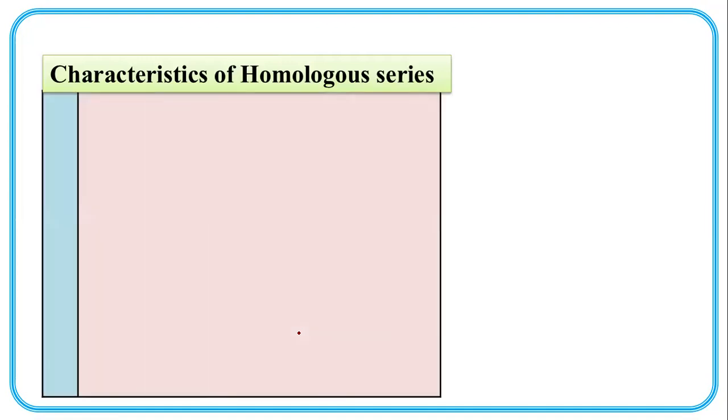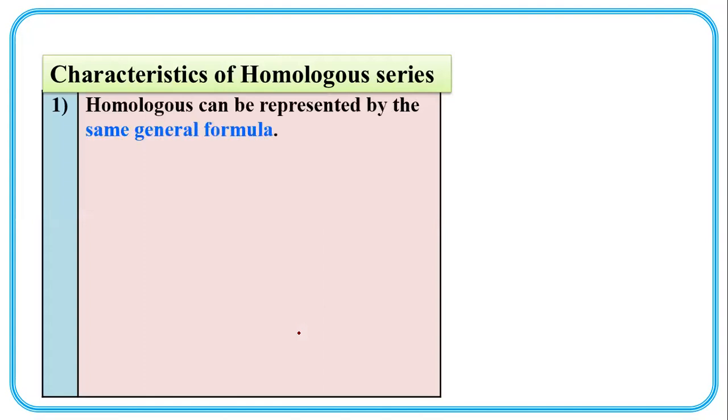Okay. Now the characteristics of homologous series. Homologs can be represented by the same general formula.